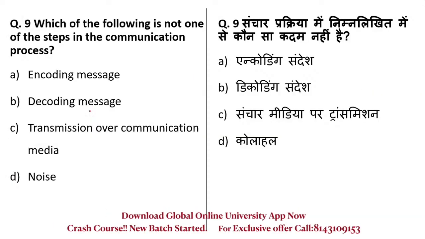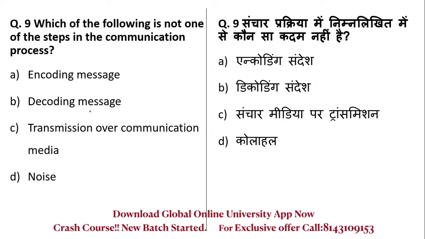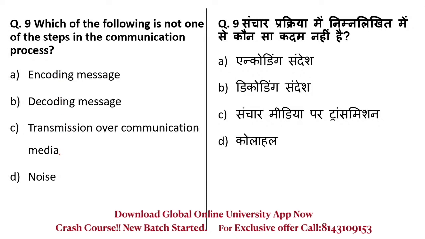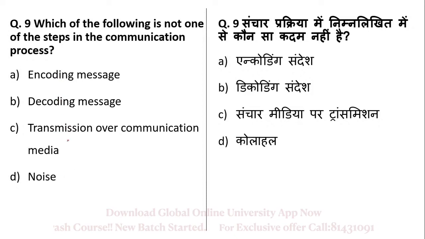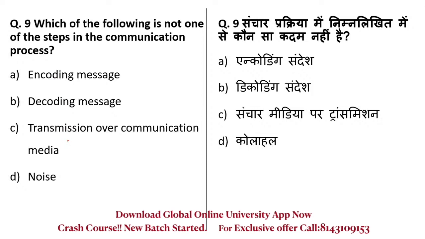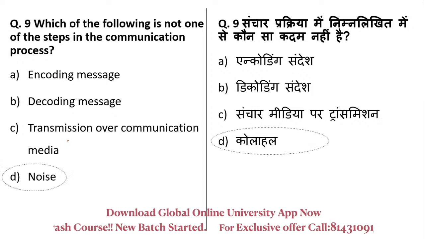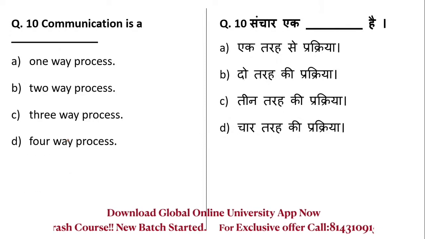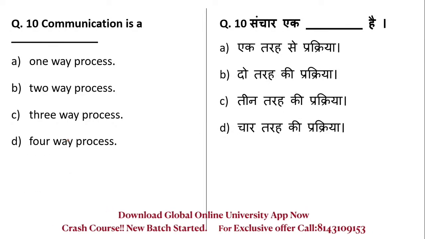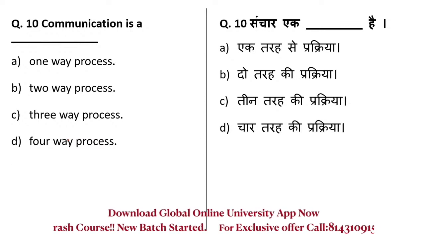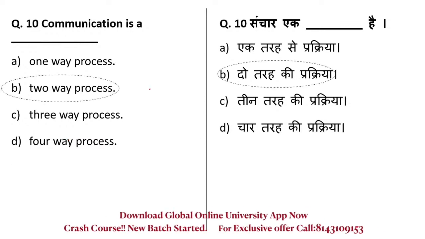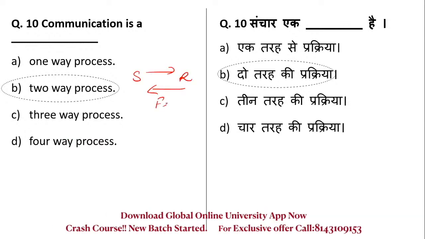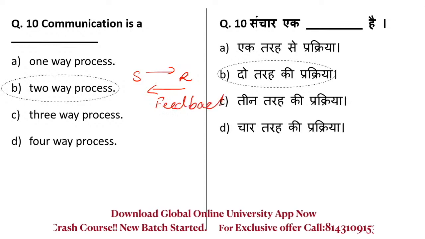Which of the following is not one of the steps in the communication process? Encoding, decoding, transmitting over communication media, or noise. The one which is not a step is option D, noise. Noise is not a step in the communication process. Is communication a one-way process, two-way, three-way or four-way? It is definitely a two-way process because there is feedback. The sender is sending the message and the receiver is giving feedback. Then it becomes a two-way process.